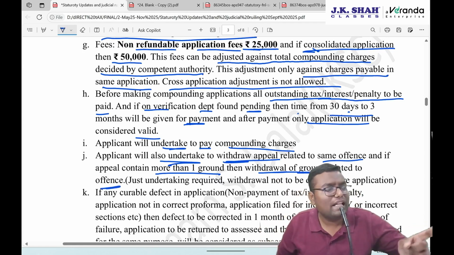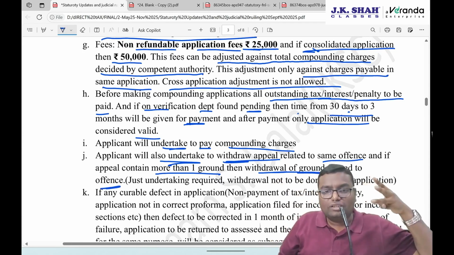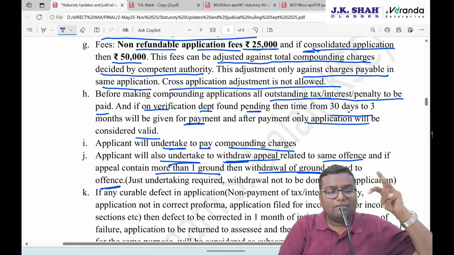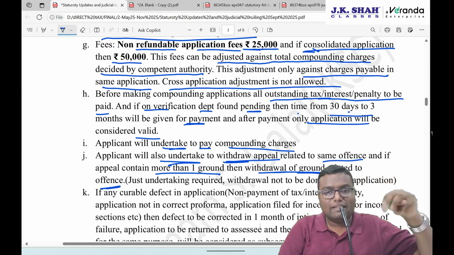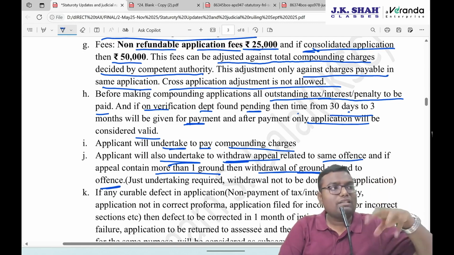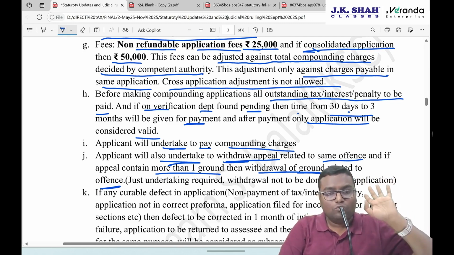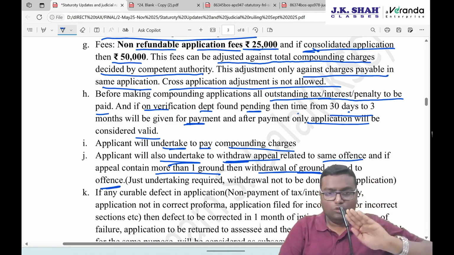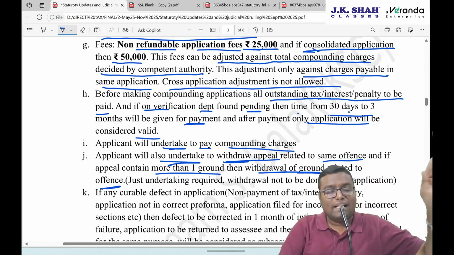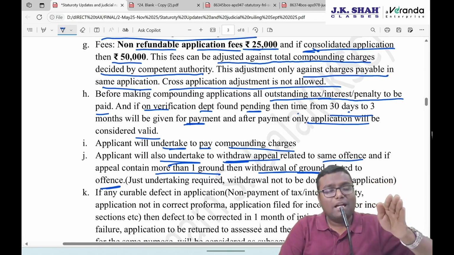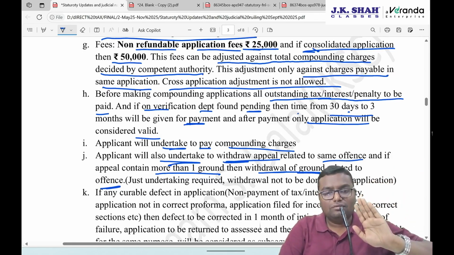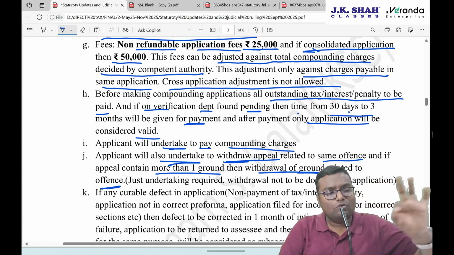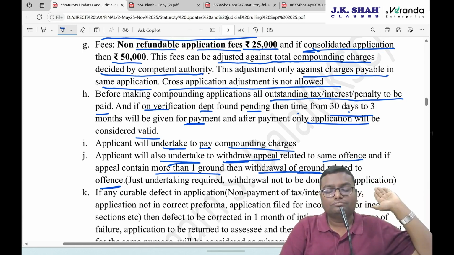So let's say I have gone to appeal related to 3 sections. Income tax has charged me for 3 sections. I have done appeal for those 3 sections. But now out of those 3 sections, only one offense I want to accept. And for that I'm going for compounding. My appeal will continue. Totally it will not be withdrawn. But now the appeal will continue with regards to the balance 2 grounds of appeal. That one ground which is related to compounding will be withdrawn.